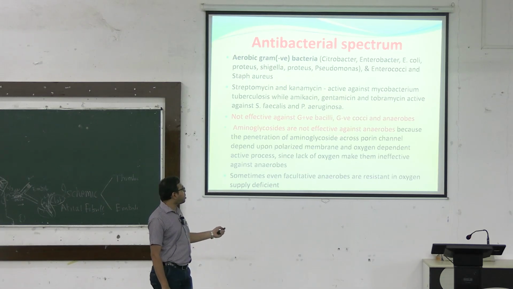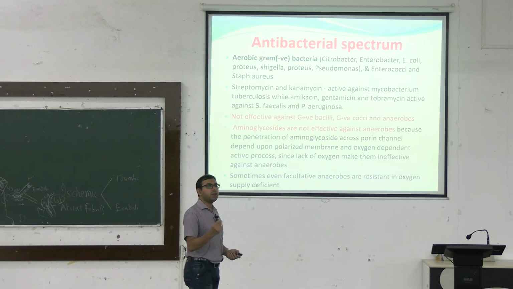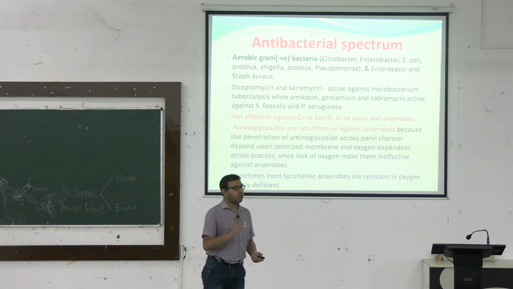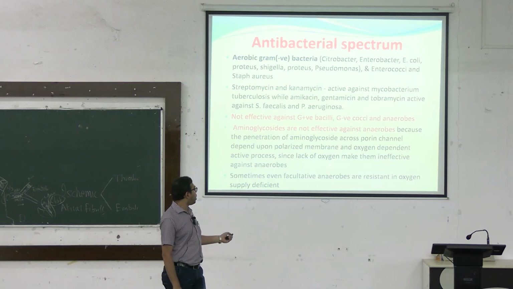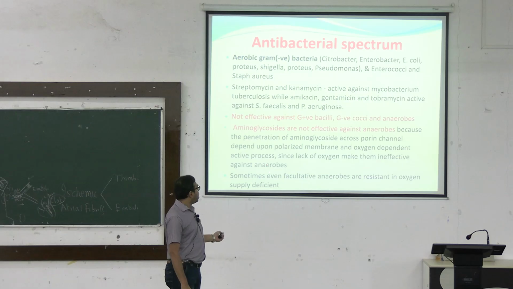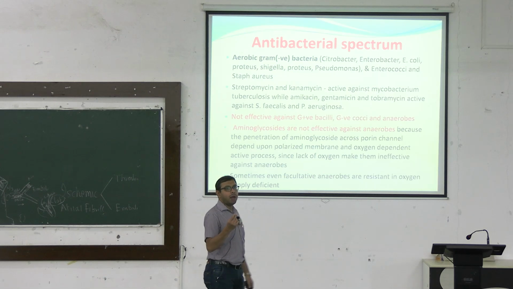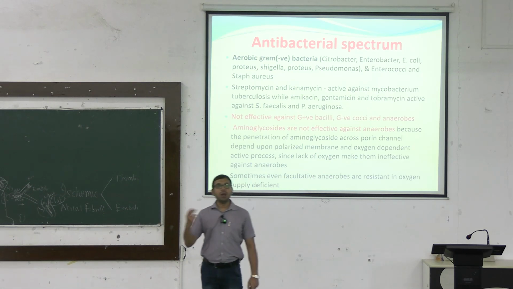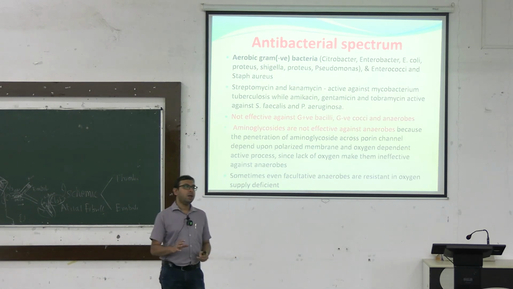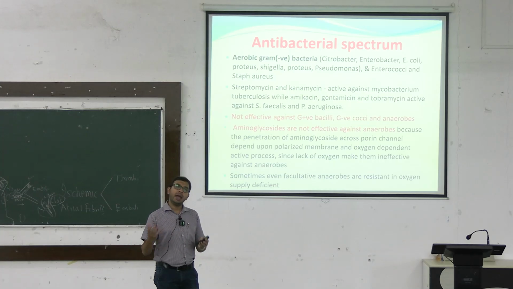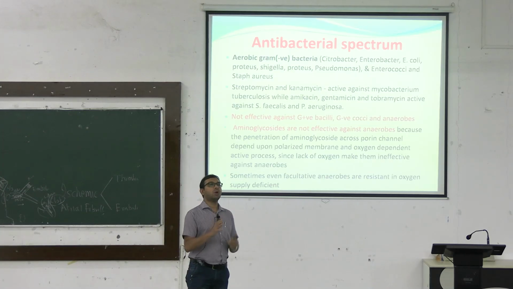So aminoglycosides are not effective against anaerobes, as we have discussed, because they need to enter the bacterial cells, and that needs oxygen to enter through the porin channels, because this is an oxygen-dependent active process. Okay. So facultative anaerobes are also resistant in oxygen-deficient conditions. Facultative anaerobes are bacteria that may survive without oxygen, but mostly they need oxygen. So in those cases, if there is no oxygen, in oxygen-deficient areas, what can be an example?